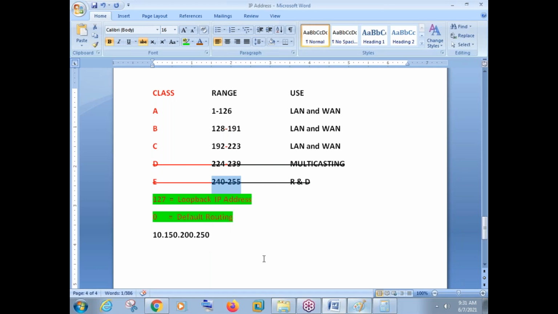Very simple. Just see the number in the first octet. What is the number in the first octet here, guys? The number is 10. So if the number is 10 in the first octet, this IP address belongs to class A.